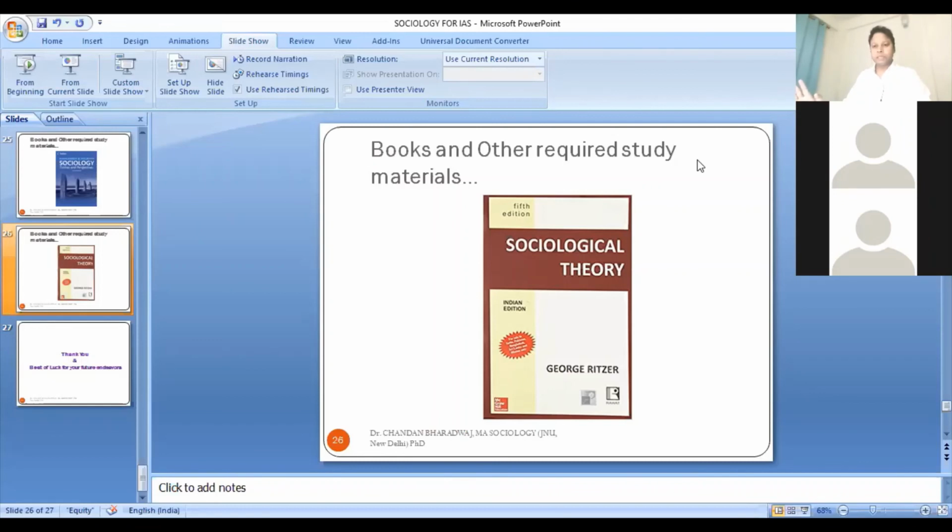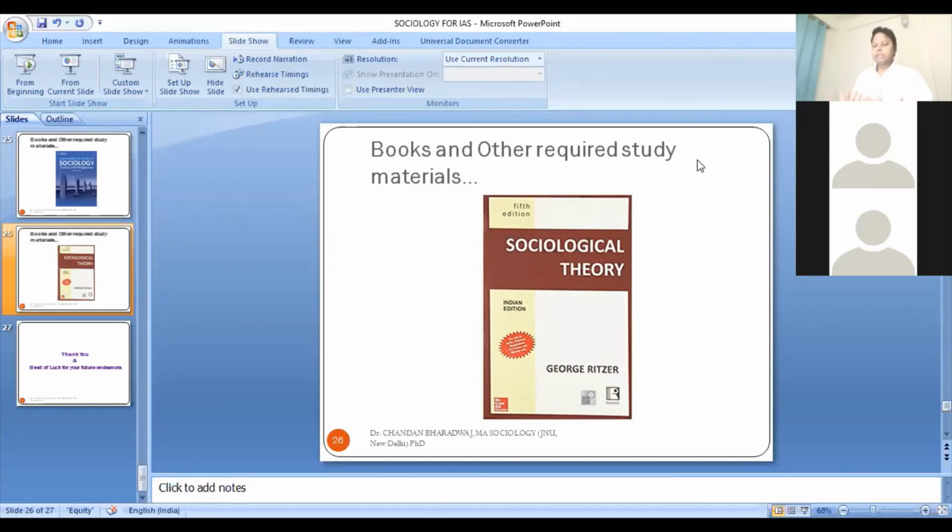If you give a little effort, you will have a good understanding of the different concepts and theories of this subject. With that, the applied portion of sociology, the different issues and problems of society, can be understood in a more refined, more sophisticated way.